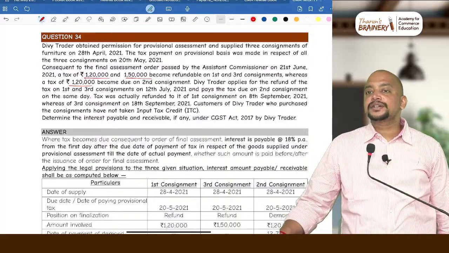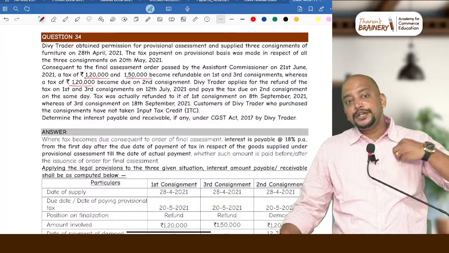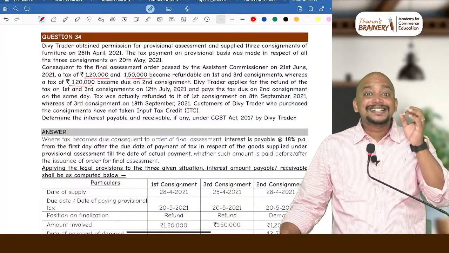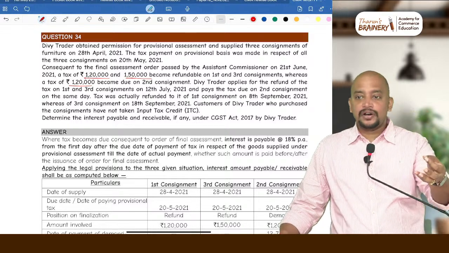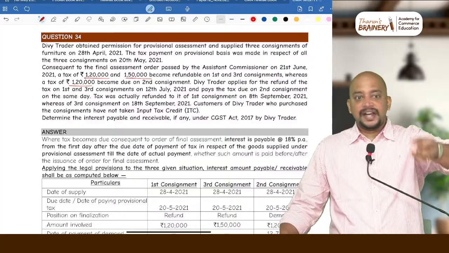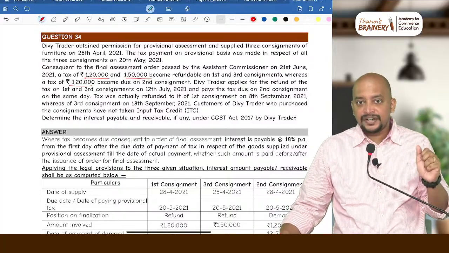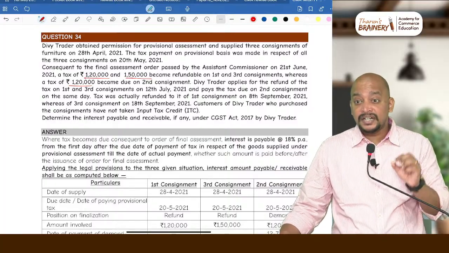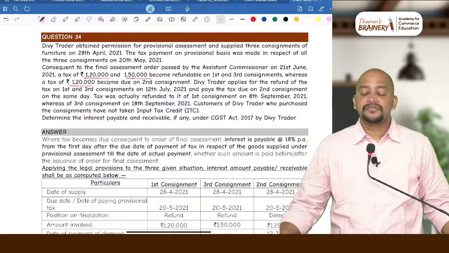So this is interest computation in case of provisional assessment. Whenever we need to get the refund, we should get the refund within 60 days from the date we make the application for refund. So final assessment is over. When final assessment is over, we need to make an application for refund. So we made the application for refund. What is the time limit within which we need to get the refund? 60 days.